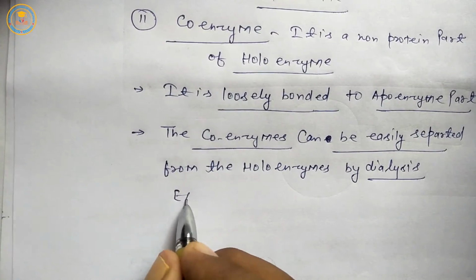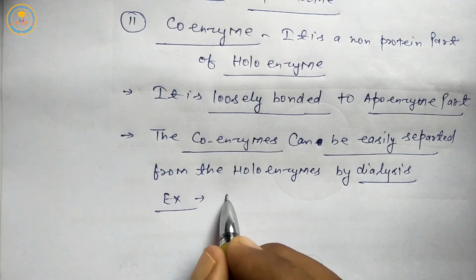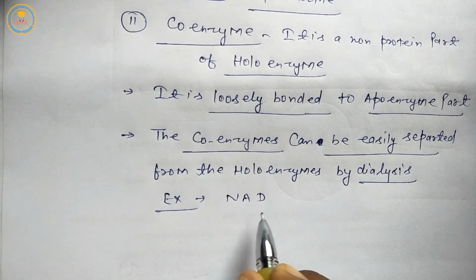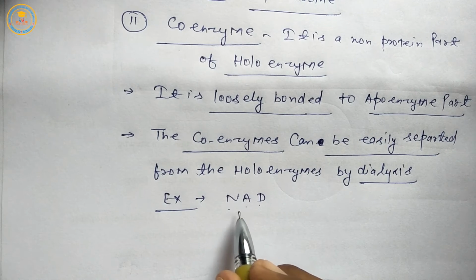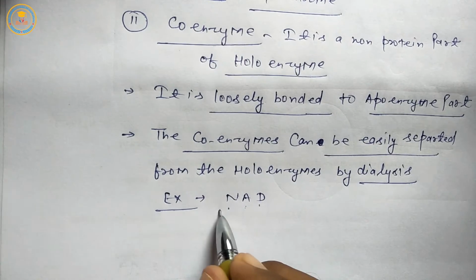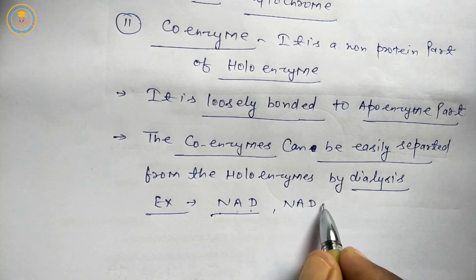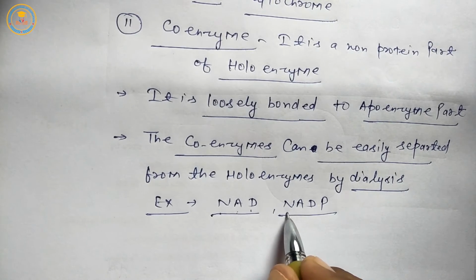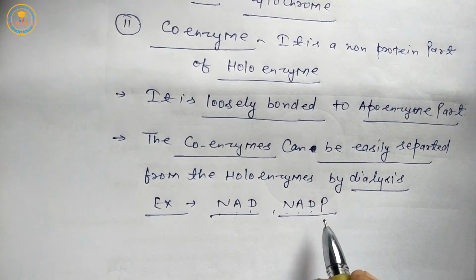For example, an example of coenzyme is NAD, nicotinamide adenine dinucleotide. This is the full form of NAD. Next is NADP, nicotinamide adenine dinucleotide phosphate.